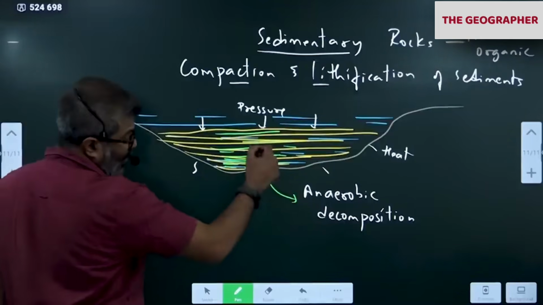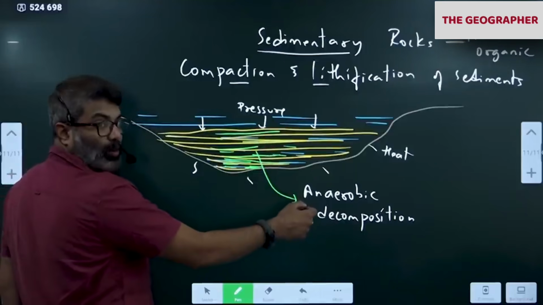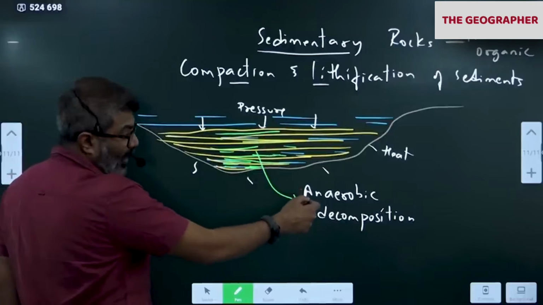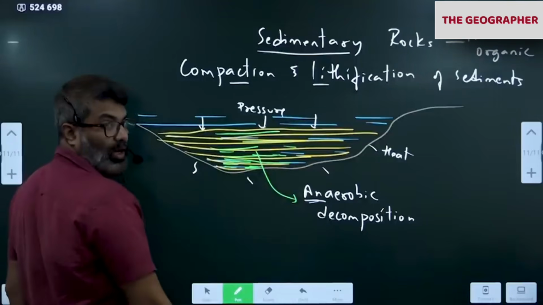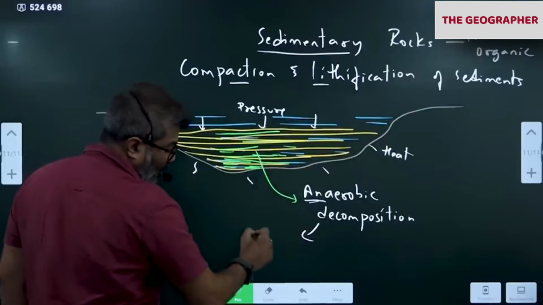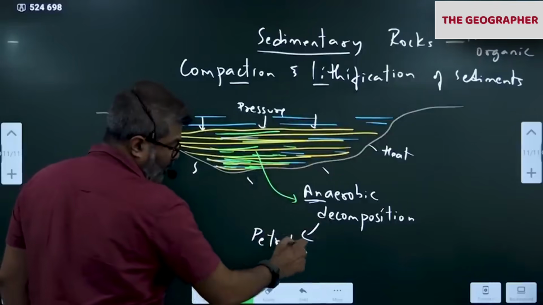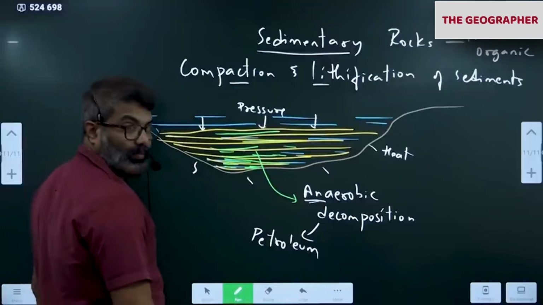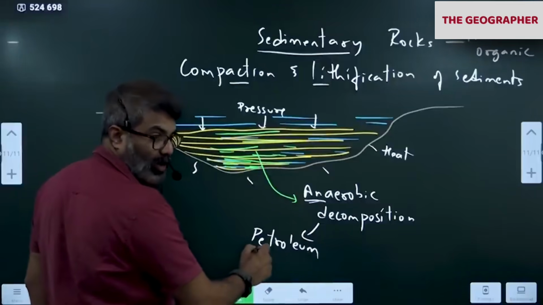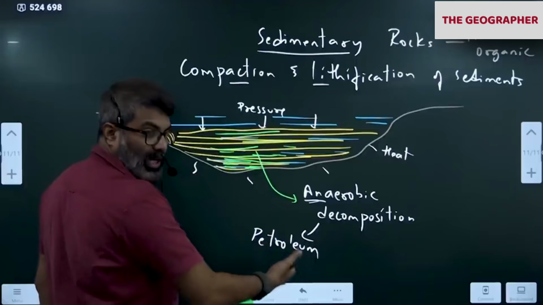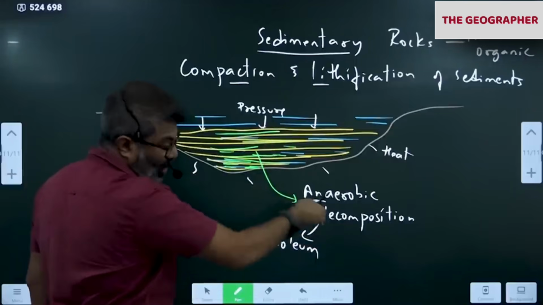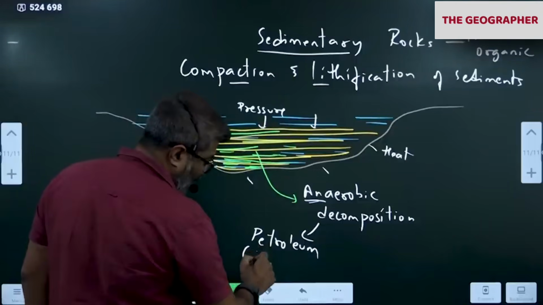Because what is happening to the organic matter inside? They are undergoing anaerobic decomposition within the rock. This leads to the formation of petroleum. Petroleum, in simple words, is hydrocarbon. Methane, ethane, butane, propane are all formed inside the rock.